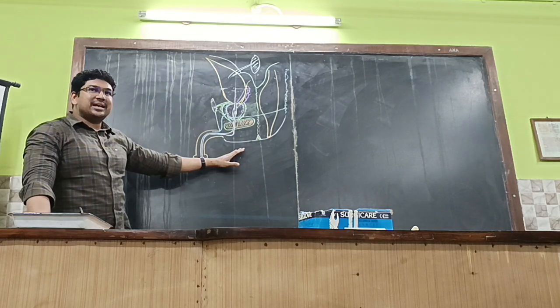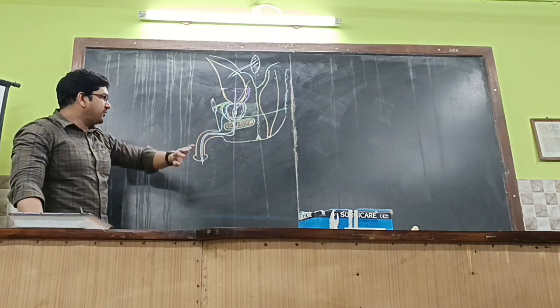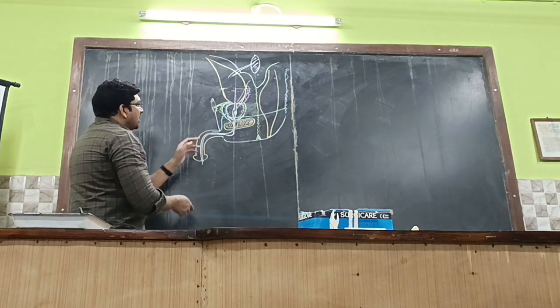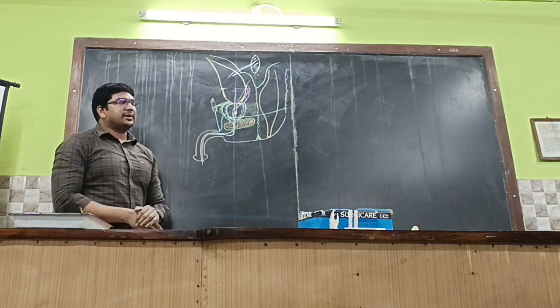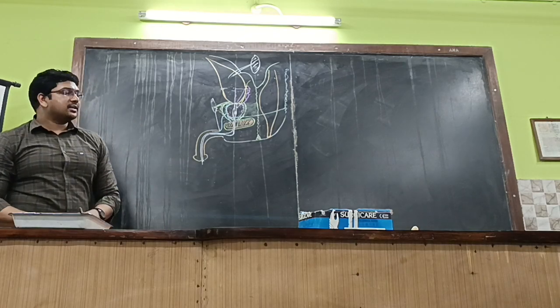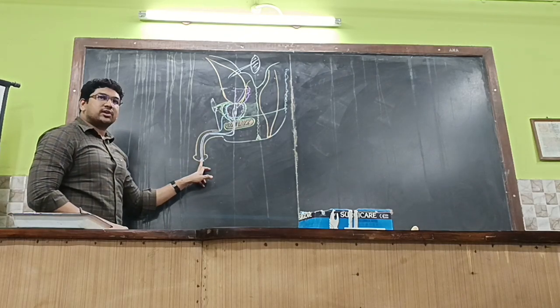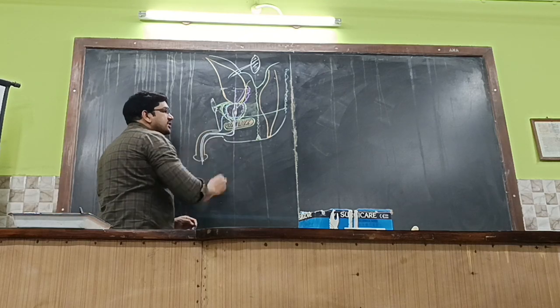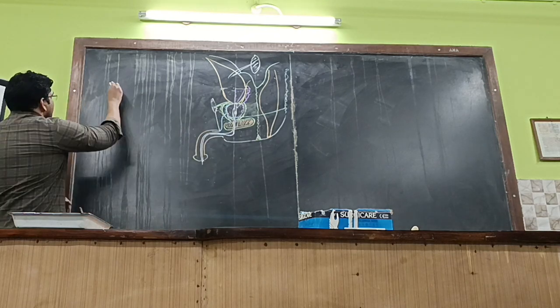The urethra in case of males and the urethra in case of females. First of all, the male urethra all the way begins from the internal urethral orifice at the neck of the bladder and will be till the external urethral orifice at the tip of the glans penis over here. Okay. So what are the parts of the male urethra?